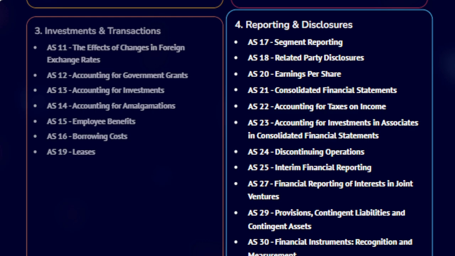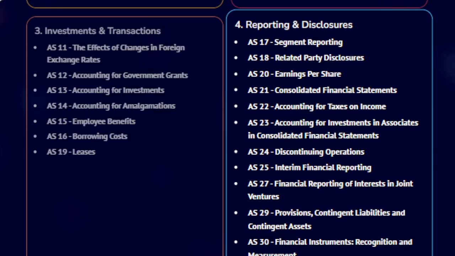AS 22, Accounting for Taxes on Income, explains treatment of current tax and deferred tax arising due to timing differences. AS 23, Accounting for Investments in Associates in Consolidated Financial Statements, deals with how to account for investments in associated companies using the equity method.